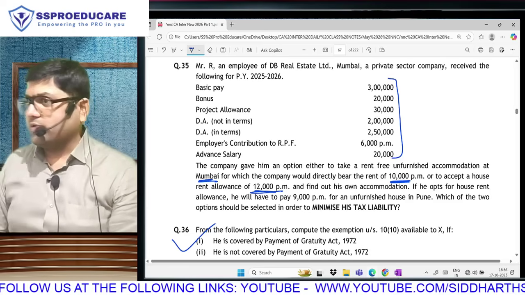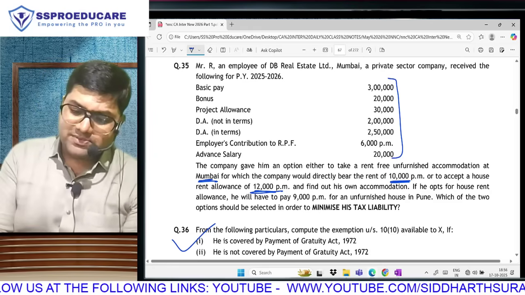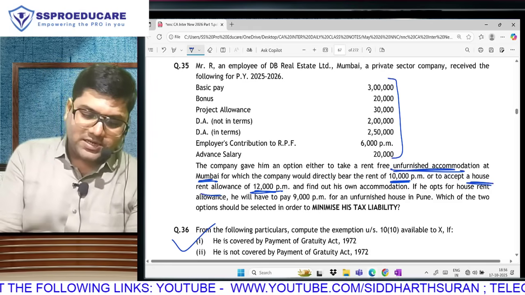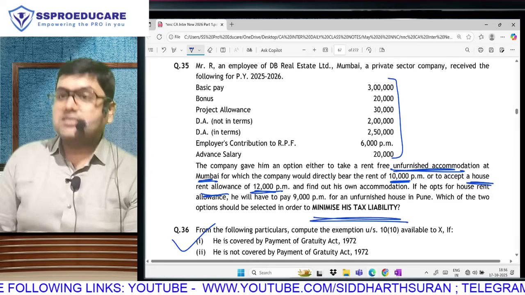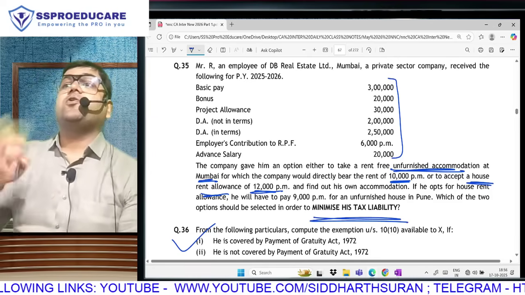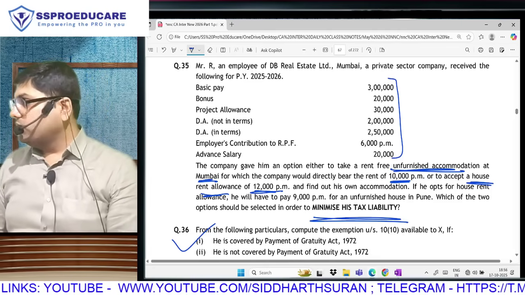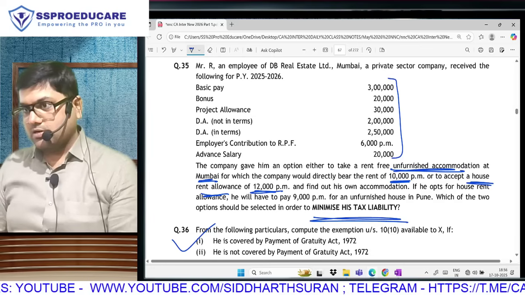Received minus exempt equals taxable. Will there be some amount taxable in option 1? Will there be some amount taxable in option 2, HRA? You are asked to minimize his tax liability, which means between option 1 and option 2, wherever I am getting a lower taxable amount, the tax liability will be lower there.